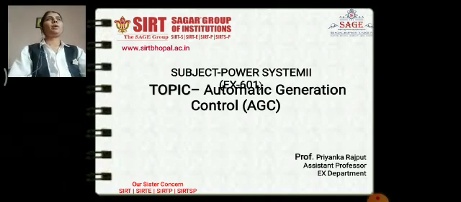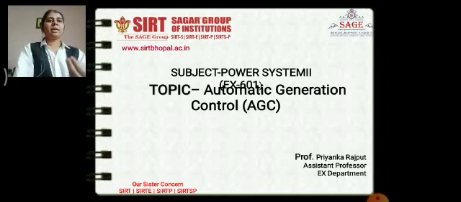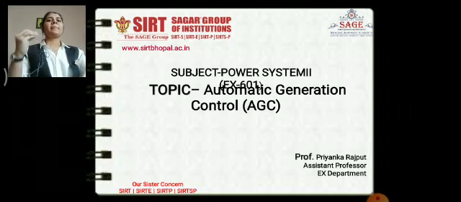Today we will learn about the automatic generation controller. In this topic we will cover the speed governing system. In the previous lecture we already discussed the introduction of automatic generation control (AGC) and its block diagram. We have seen it has two diagrams: on the left side the frequency controller, and on the right side the excitation control.